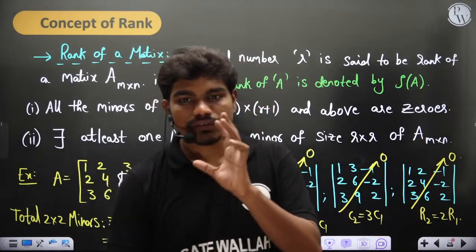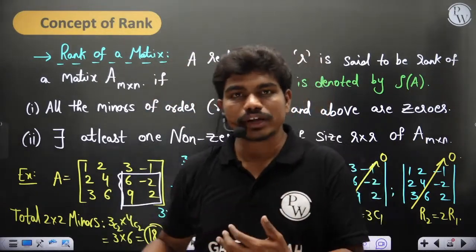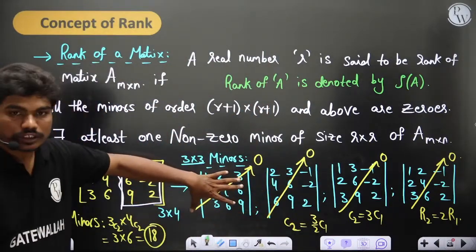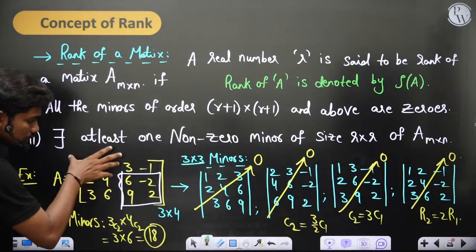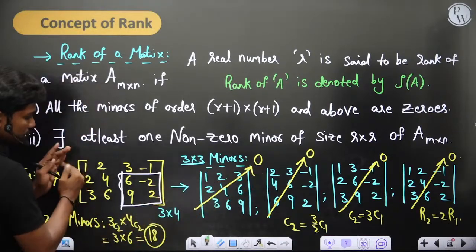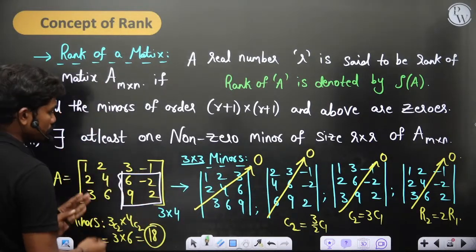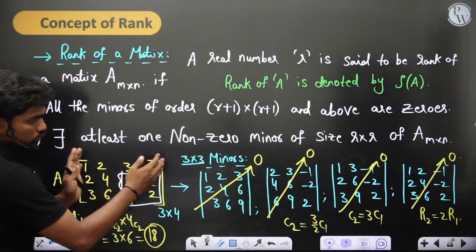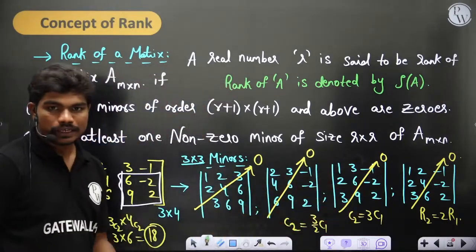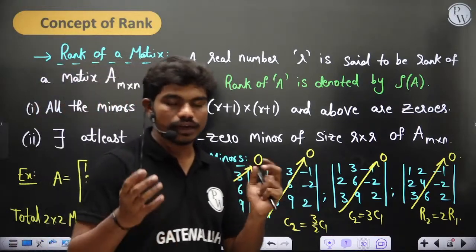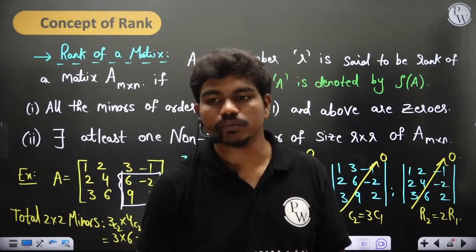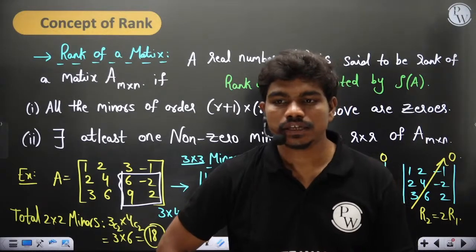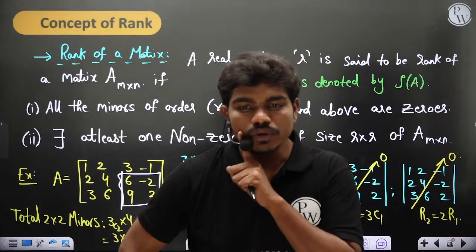We see when we are forming 2 by 2, they need not be consecutive. For example, you take 3 by 3. In 3 by 3, only this first matrix is consecutive columns. These 3 columns I have taken. If you take this, I have deleted this and I have taken this. Maybe this is also consecutive. Now in the third one, I have deleted the second column and have taken the first, third, fourth columns, which are non-consecutive. So you can choose even non-consecutive rows or non-consecutive columns. Clear? Is that clear to all of you?